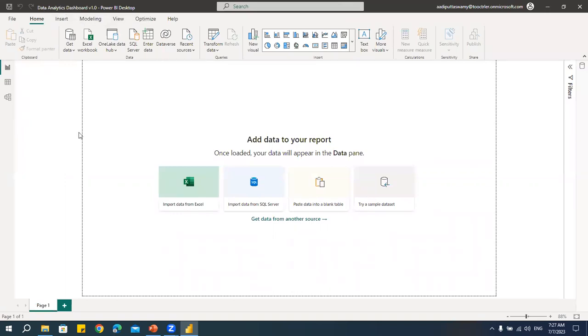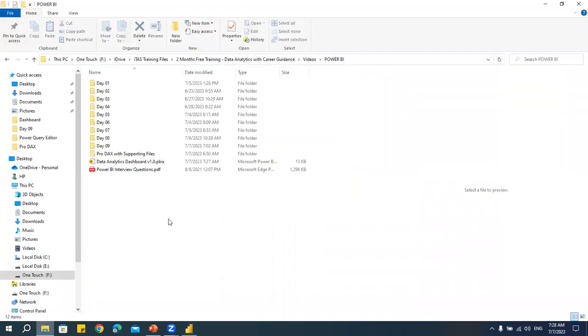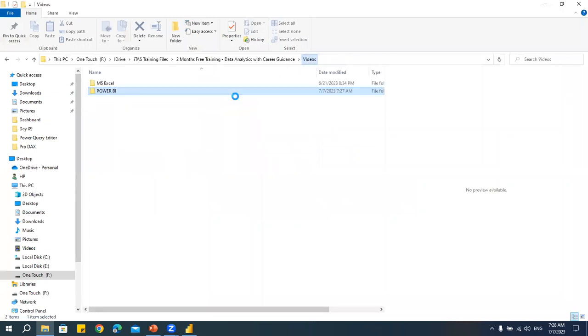The dashboard we are now working on is saved. It is good practice to save in the beginning so that as and when you keep creating reports, you can keep saving it. Done. This is my canvas. Anyways, it will be 16 by 9 by default. So leave it as is. Don't change anything. Now, I want a design, a background. Depending on my requirement, I can design. So what I have done is here, I have one folder.